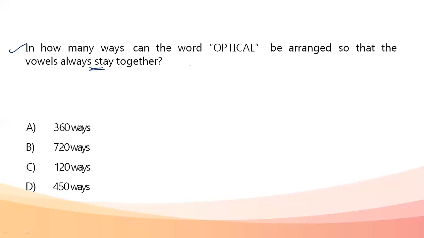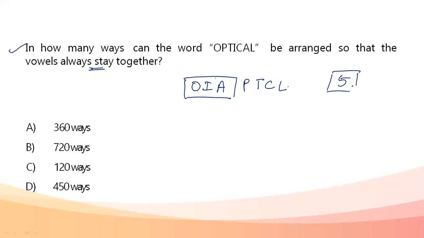Now see, there are 7 different letters. First of all, the vowels will always come together. That is, whatever combination I form, O, I and A will always have to be together. The rest of the letters that remain are P, T, C, L. I will treat O, I and A together as one letter only, and then the rest will be P, T, C and L.